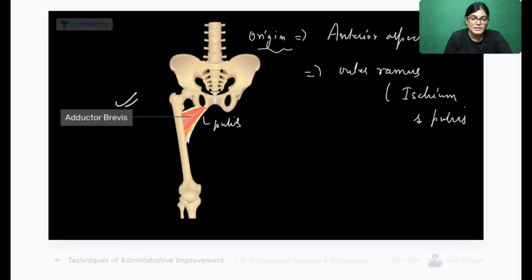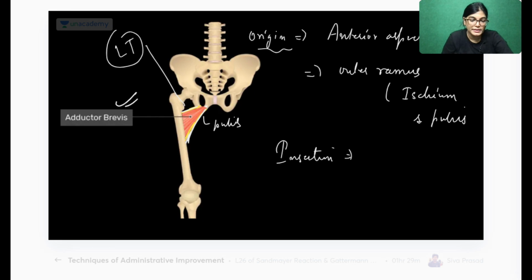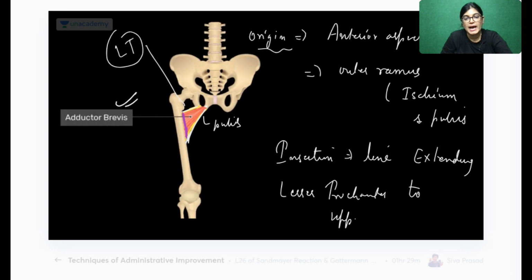Where it is inserting, as you can see, it is inserting below the lesser trochanter. What is this? LT means lesser trochanter. So write down the insertion: it is occurring through a line extending below the lesser trochanter to the upper part of linea aspera.